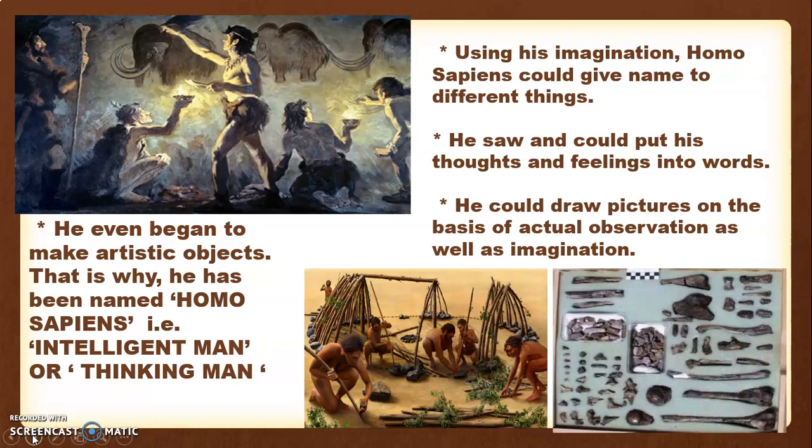So here is the picture. You can see the Homo sapiens. They started learning the technique and art of drawing and painting on the walls of caves. They started making various artistic things. They learned how to make various types of tools. So that is the reason this stage of evolution of humankind came to be known as Homo sapien, which means intelligent man.